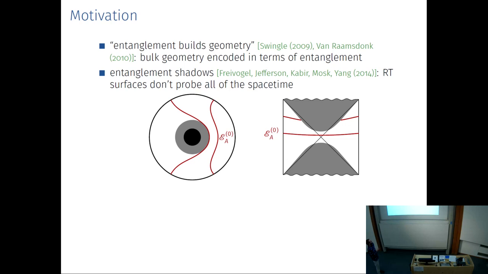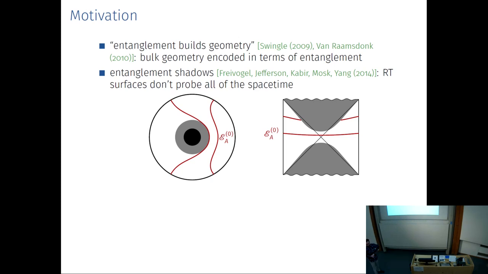An example is just a one-sided black hole here, where you have this gray region outside of the ADS horizon at a finite distance, which is not probed by any real Takanaki surface. So you can increase the size of the subregion A on the boundary, and you will find that there are surfaces which go just around the entanglement shadow, but no surface will enter.